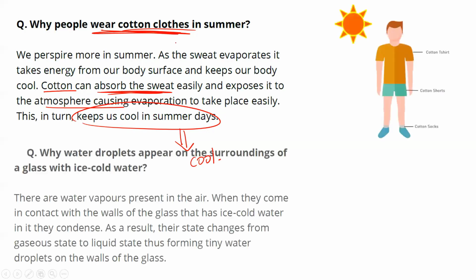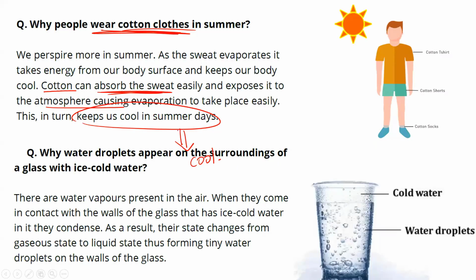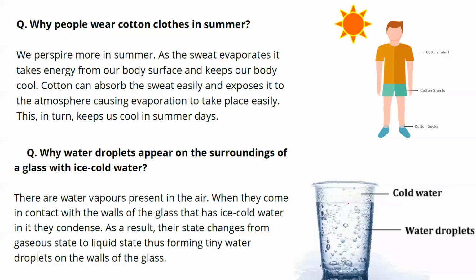Fine. Next is why water droplets appear on the surroundings. This is again a very common thing. Whenever you take any bottle or glass from the fridge, you can see small water droplets coming on the surface. Can you tell what is the origin of these water droplets? Do these water droplets come from inside or outside? Outside. Yeah, it is coming from outside.